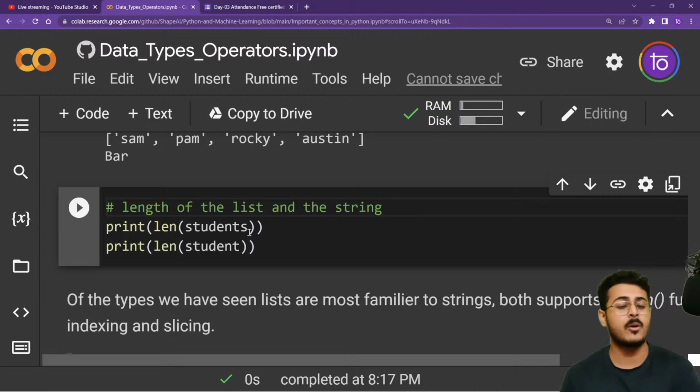Now we have learned about len in strings. Similarly, length as a function also exists for lists. In strings, it was counting the number of characters. In a list, it will count the number of elements in the list itself.